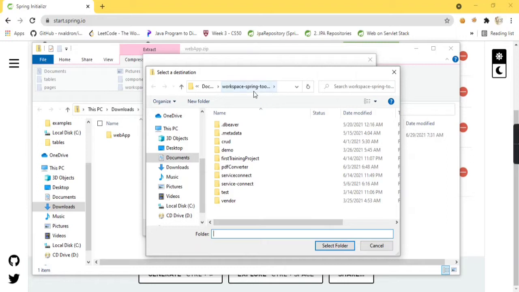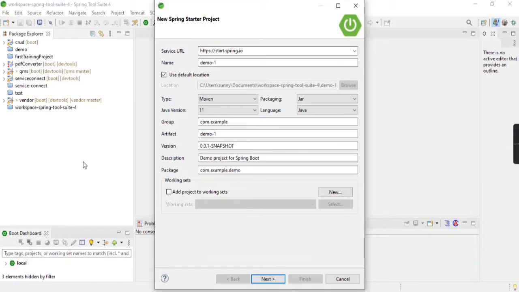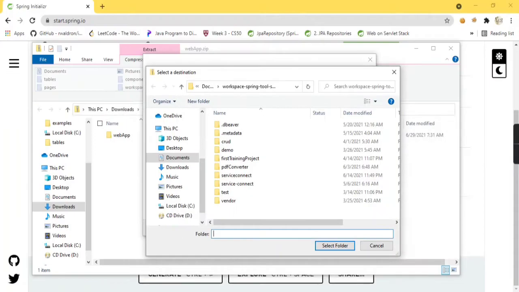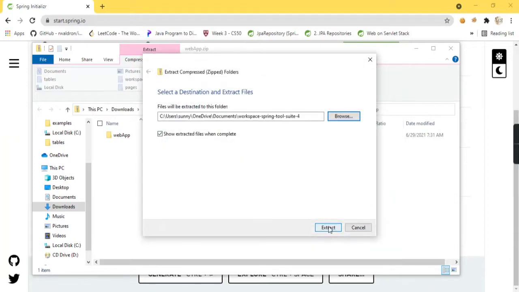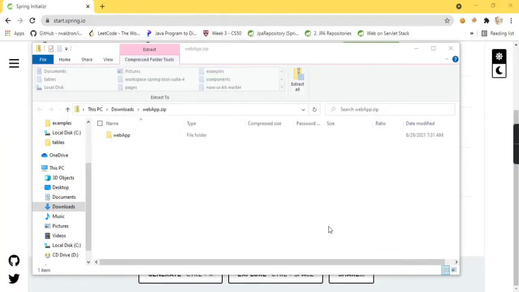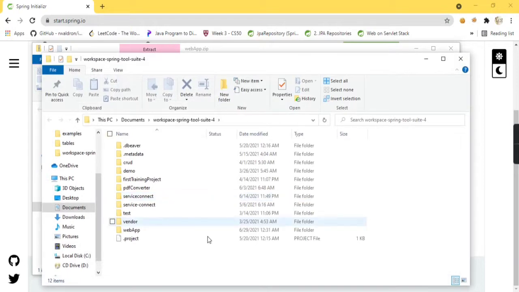You can see over here my workspace is under Documents, and I have multiple other projects like vendor test, service connect, PDF. These are all my projects which you can see here. So you just need to extract it, select this folder, and it will get extracted over there. And you can see this is web app, my project folder.